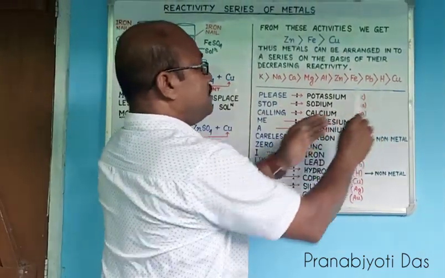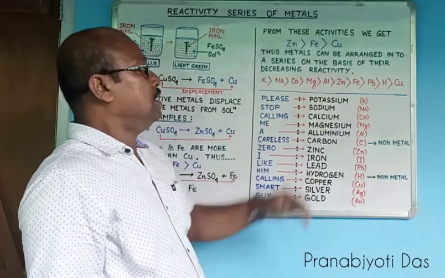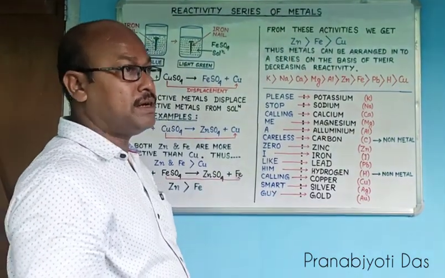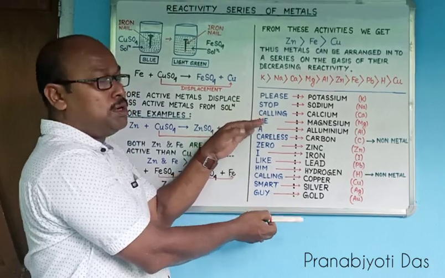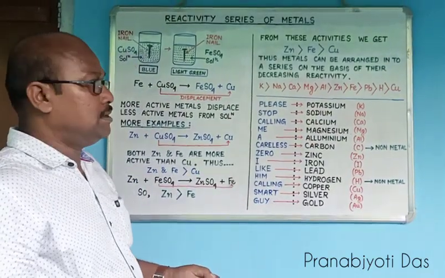So this is the reactivity series of metals, and this is very important. You have to remember this reactivity series of the metals. Here I have given a clue. By using this clue, you can easily remember this order of reactivity.